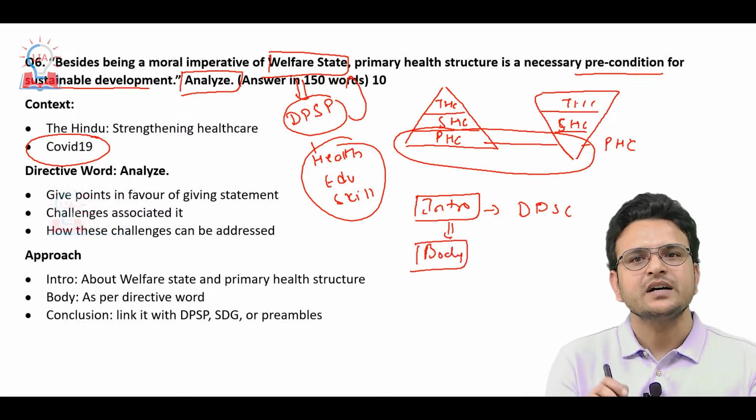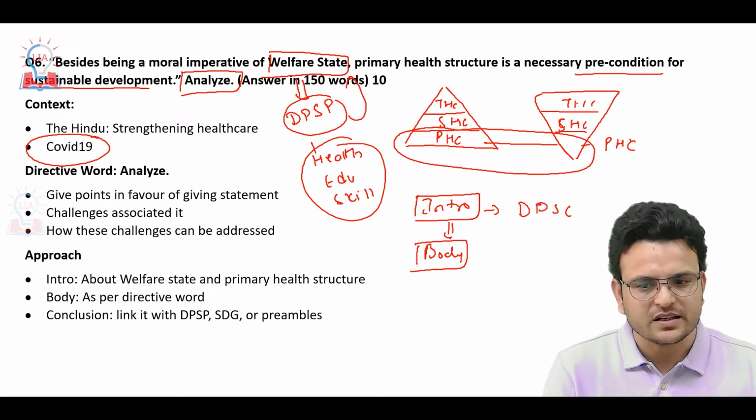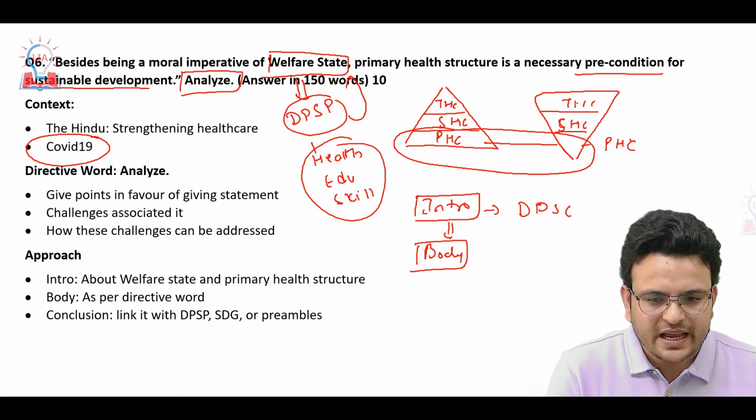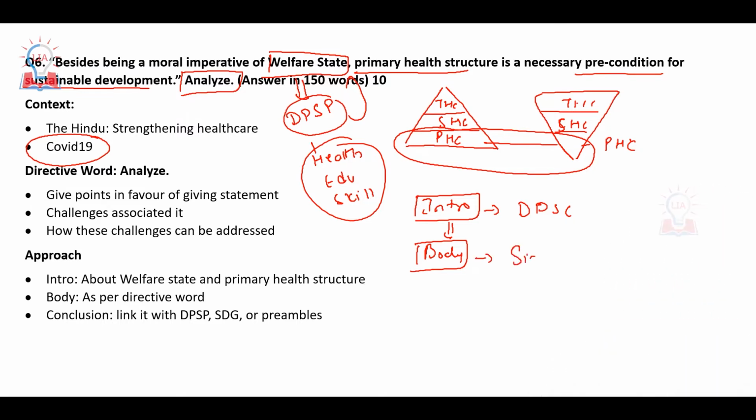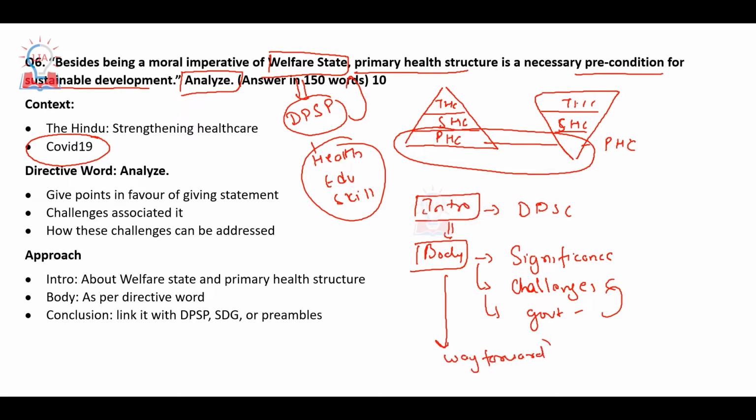And here again, analyze. In the body you have to mention the importance of universal or primary health structure for health in India. So first you have to mention the importance or significance part. After mentioning significance, you have to mention various challenges also. And then you have to mention government measures to address these challenges, and then give the way forward. In the way forward, you have to give your own opinion to address these challenges. So this is the way you can write this particular question. And again, this particular question is not much difficult. It is easy to write.